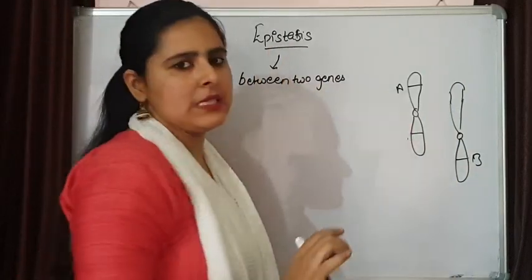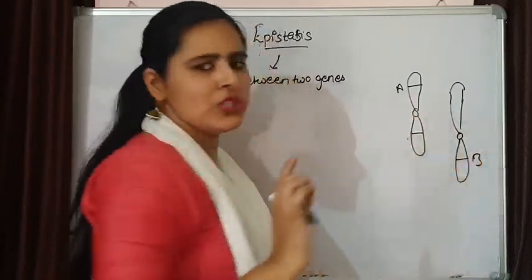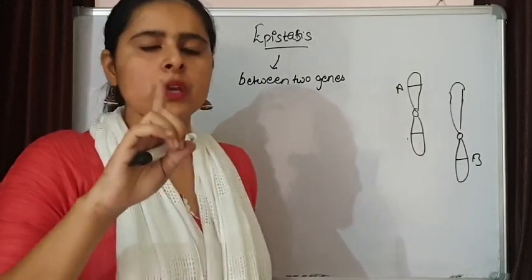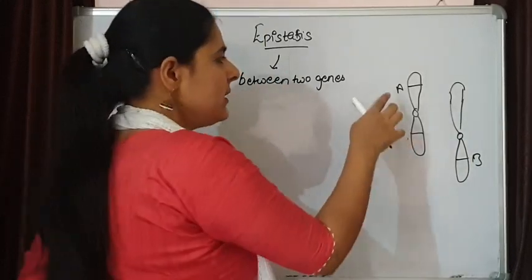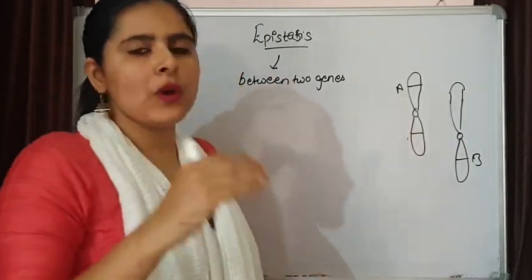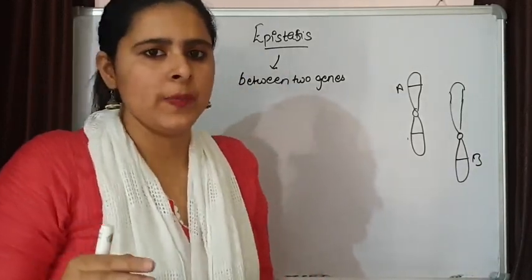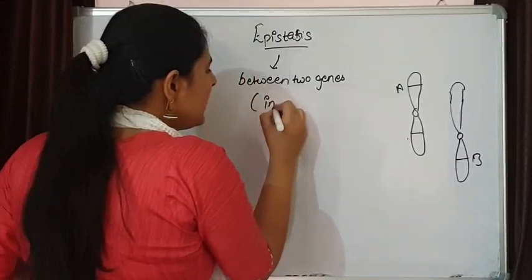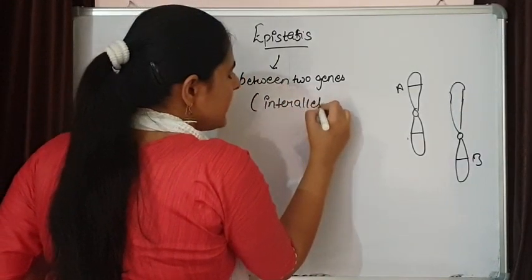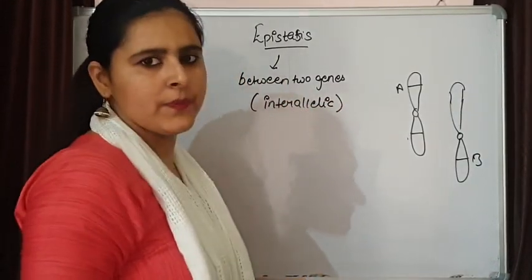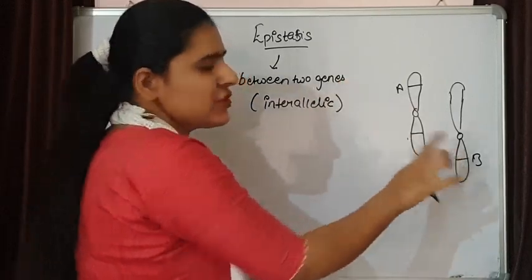That is epistasis. We are talking about two genes controlling one single character, and out of these two genes, one is suppressing the expression of the other. That means we are talking about an interallelic situation: alleles of two different genes.